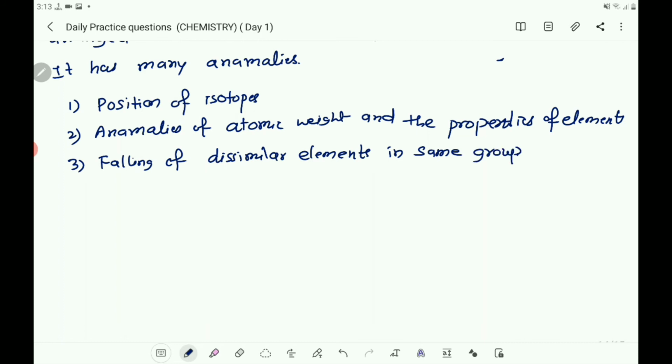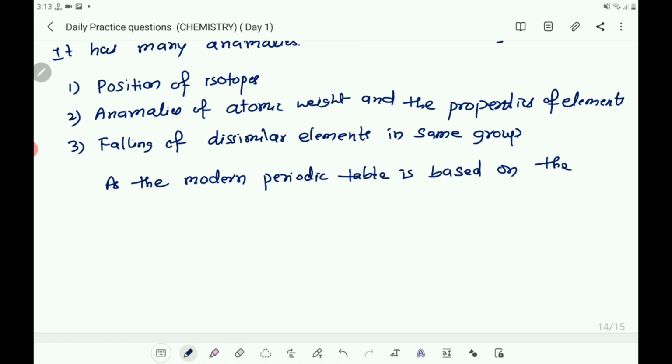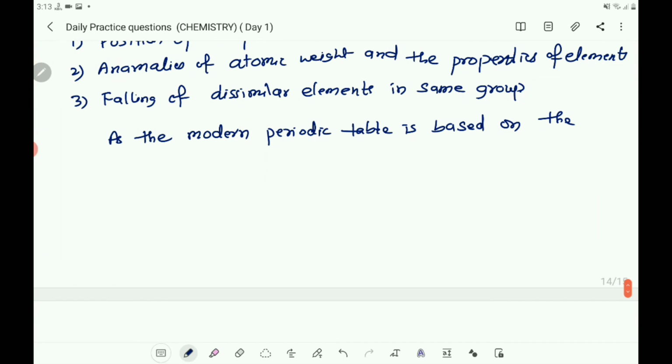But the modern periodic table is based on the atomic number or number of electrons.